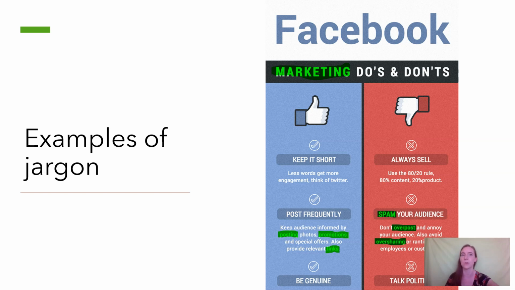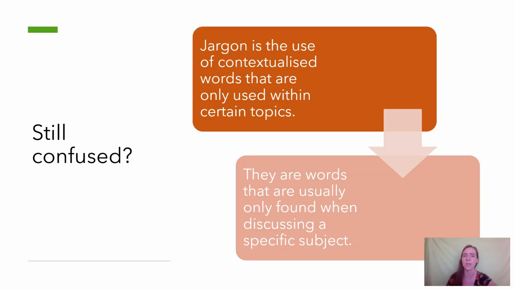Now jargon works just like expert advice. It convinces the audience that the author of this, if they're using these words, know exactly what they're talking about. So are you still confused? If you are, I'll do a quick recap. So jargon is the use of contextualized words that are only within certain topics. They are words that are usually found only when discussing one specific thing.